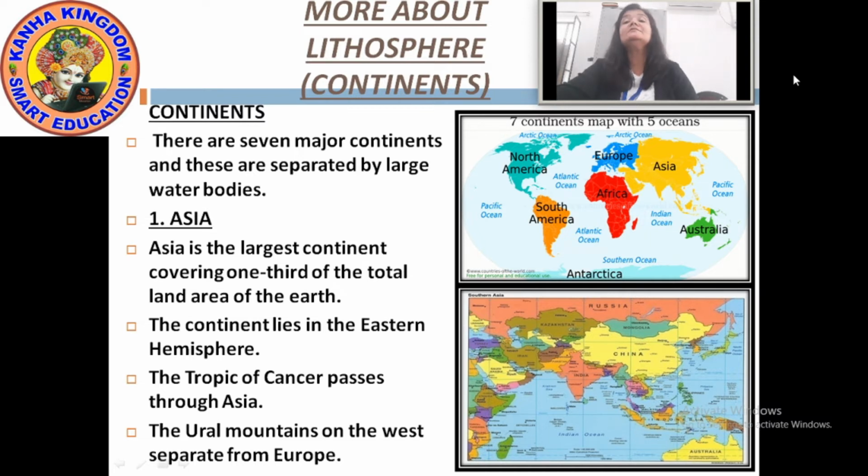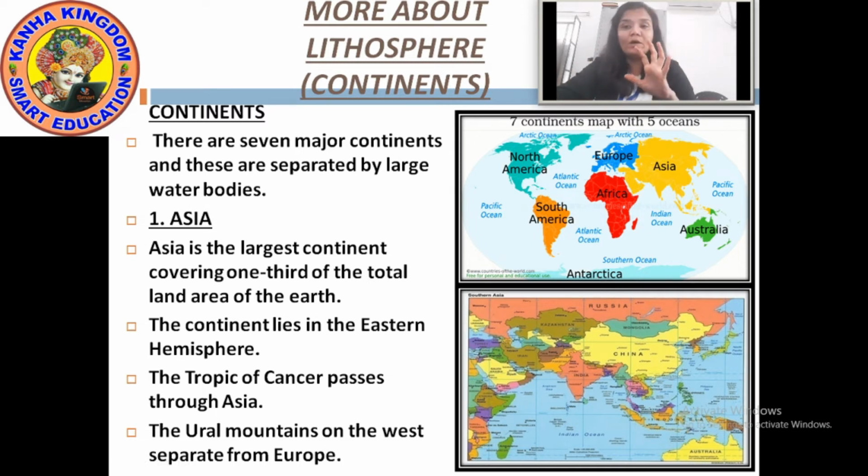Now, which are these continents? These continents are Asia, Europe, Africa, South America, North America, Australia, Antarctica. And repeat again, count with me. Asia, Europe, Africa, South America, North America, Australia and Antarctica. So there are 7 continents.